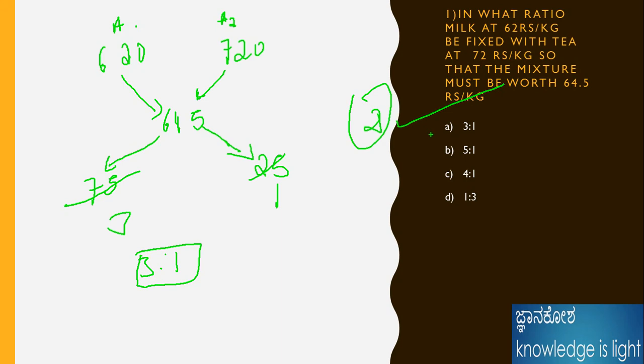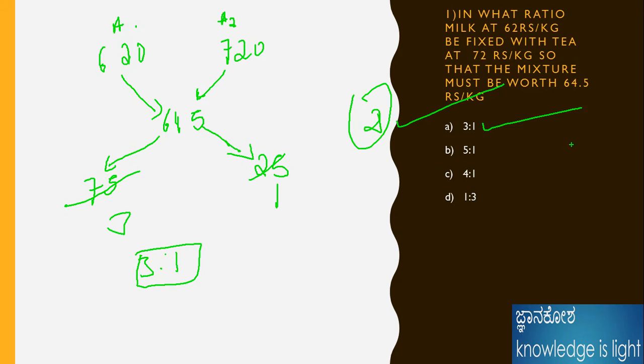By using the formula, it would take more time applying all the values and multiplication. By using this logic, definitely you could solve within 1 or 2 seconds if your speed is good. Here I'm not fast, because for understanding purpose I am slowing down while solving. Okay, the answer is 3:1, same as it is coming.